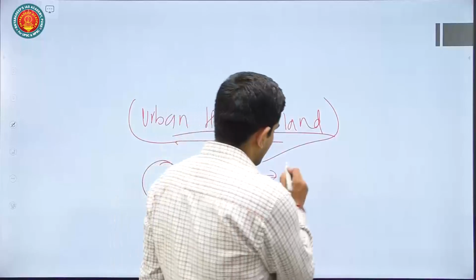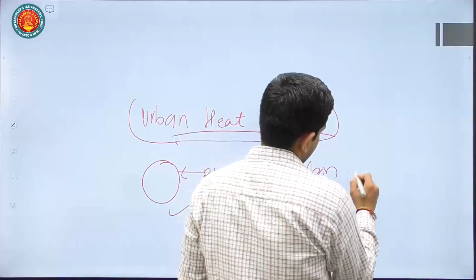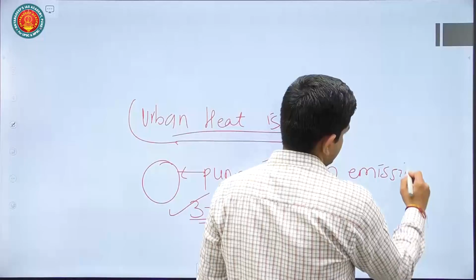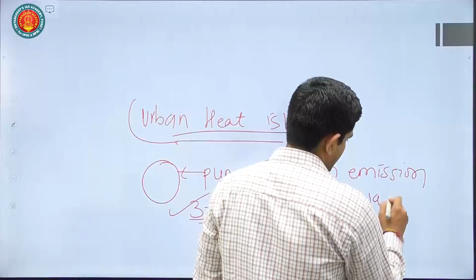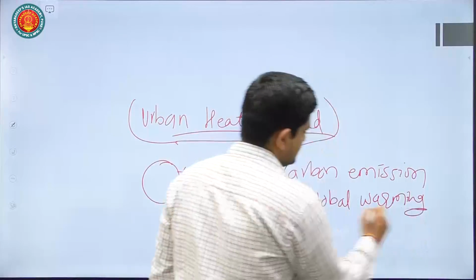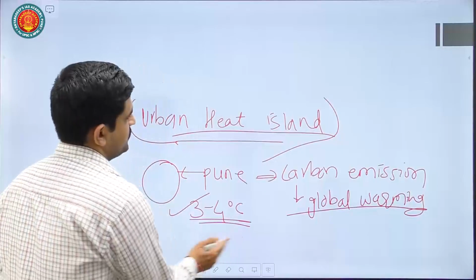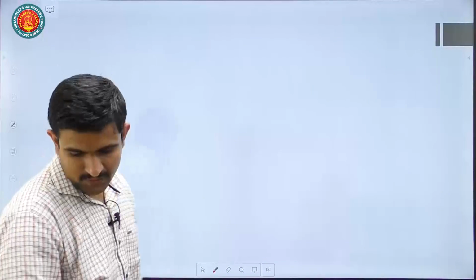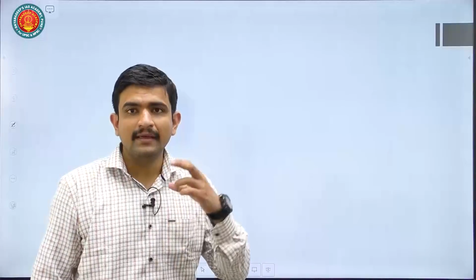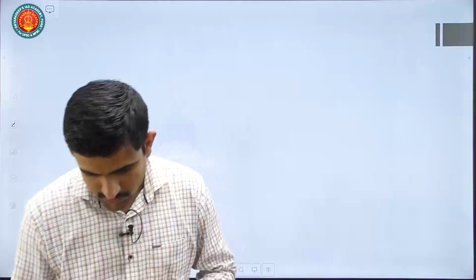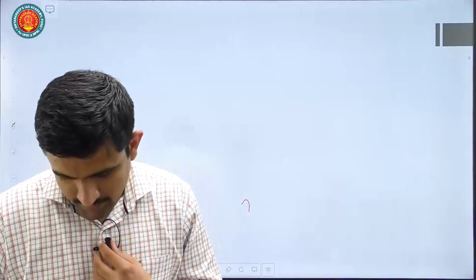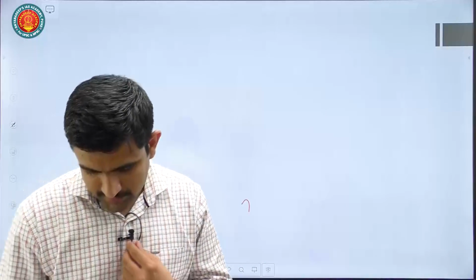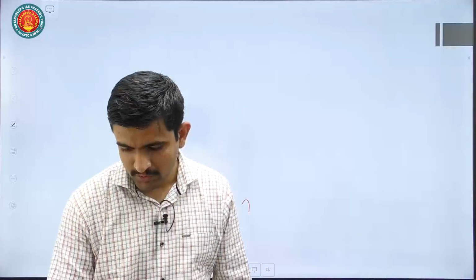Why is it happening? Because there is a lot of carbon emission from various industries, which is leading to global warming. And there are also specific reasons for why this particular phenomenon is happening. We will see those reasons. Let us first give the structure of the question. The question asks what do you understand by urban heat island effect. So initially you have to mention what is urban heat island effect. Then mention the factors that are responsible to give rise to this phenomenon.